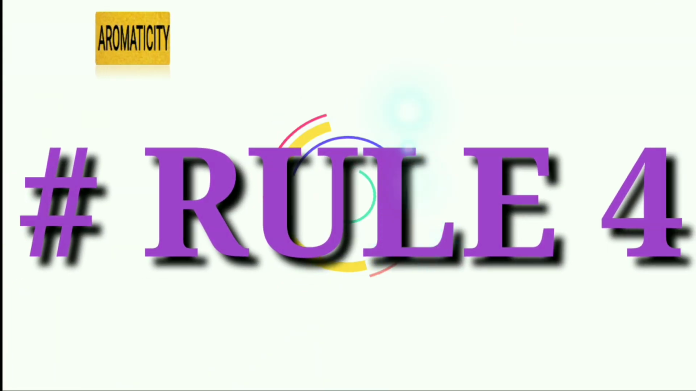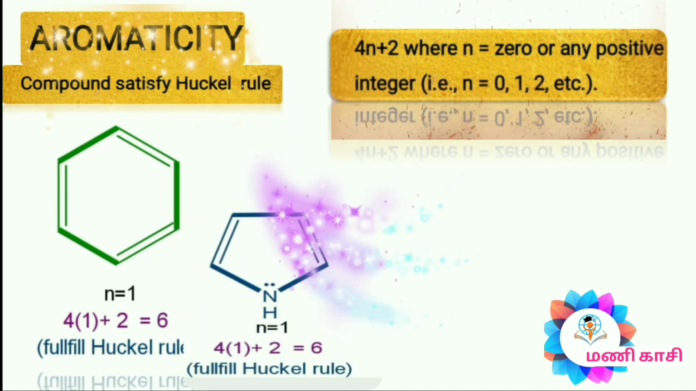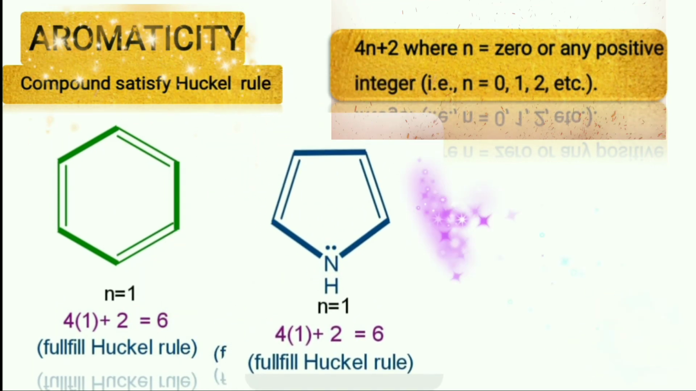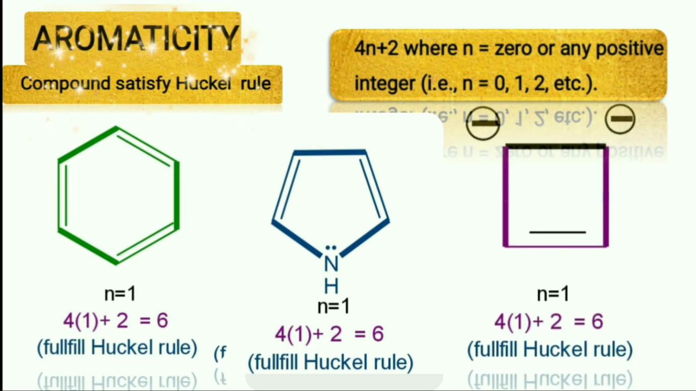Rule number 4. The compound must satisfy Hückel's rule, where n is equal to 0 or a positive integer value. Example, benzene fulfills Hückel's rule. Pyrrole also fulfills Hückel's rule. Finally, the cyclopentadiene anion fulfills Hückel's rule.